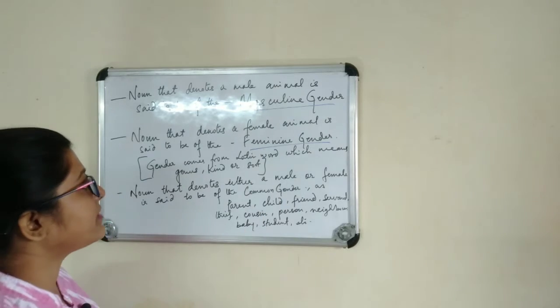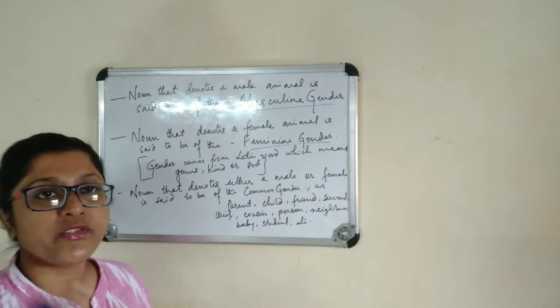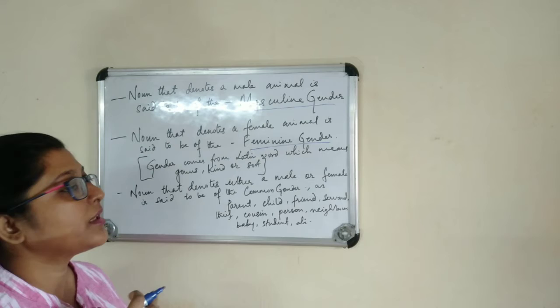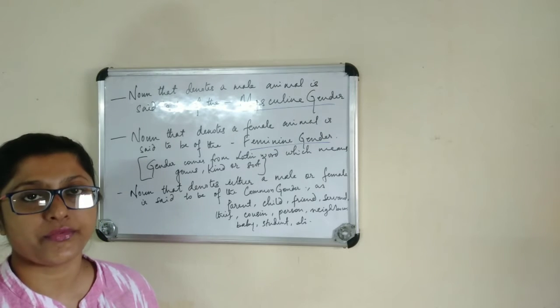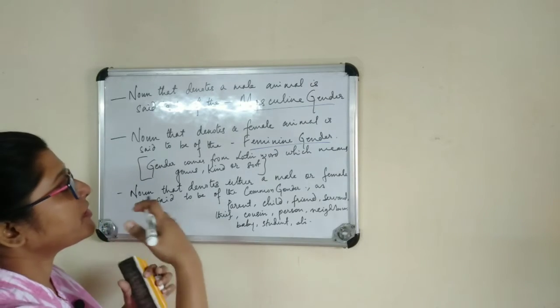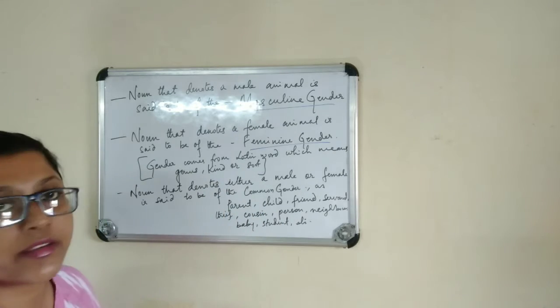So what exactly is gender? Gender comes from a Latin word which means a genus, a kind or sort, any type of. If we are saying on the basis of gender, which type of gender it is, either a male or a female. So this is what gender means.